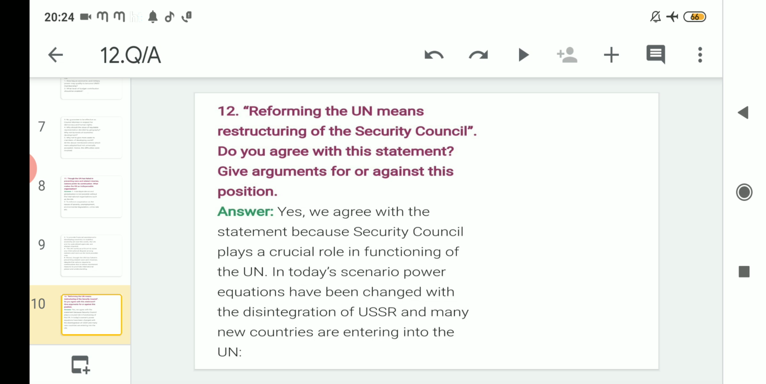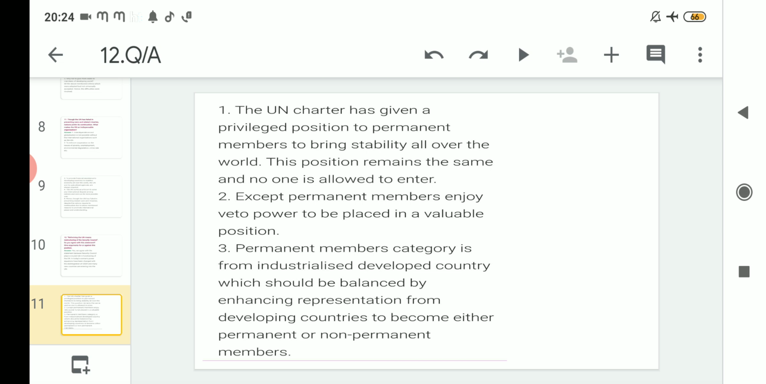In today's scenario, power equations have changed with the disintegration of the USSR and many new countries are entering into the UN. After 1991, when the USSR disintegrated, many countries came, and the Security Council is actually the backbone. Many of the functions related to the UN are supported by the Security Council. Regarding this answer, the UN Charter has given a privileged position to permanent members to bring stability all over the world. The position remains the same and no one is allowed to enter. Clear? Regarding permanent members, there are 5 in number. So the first point is being discussed about that only.